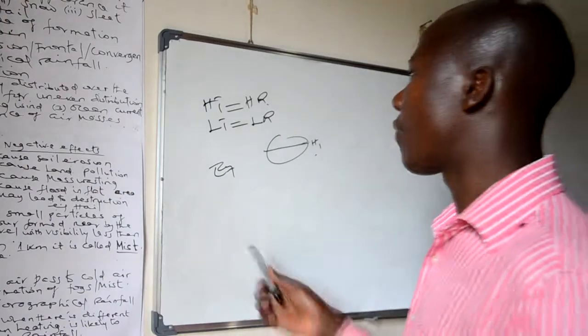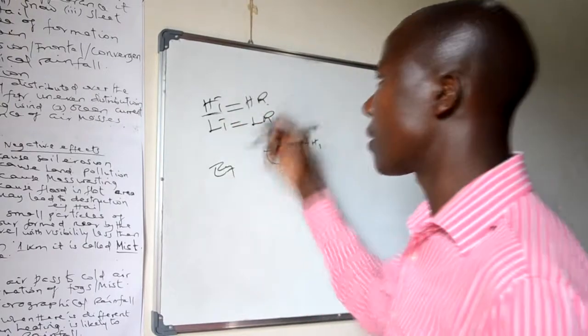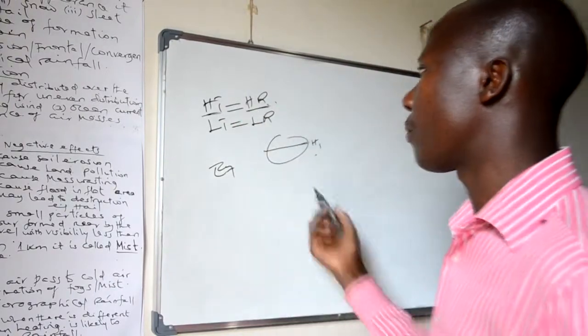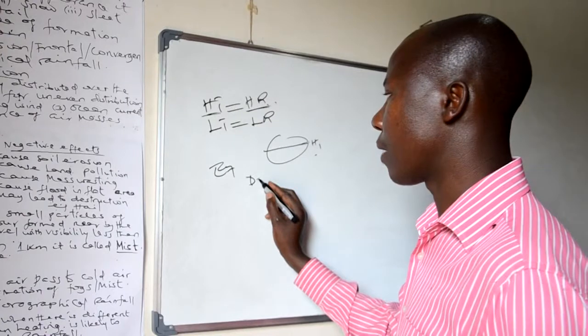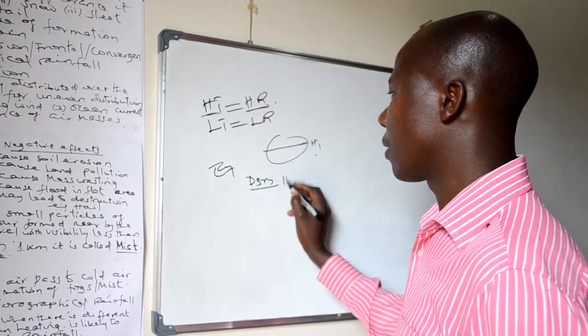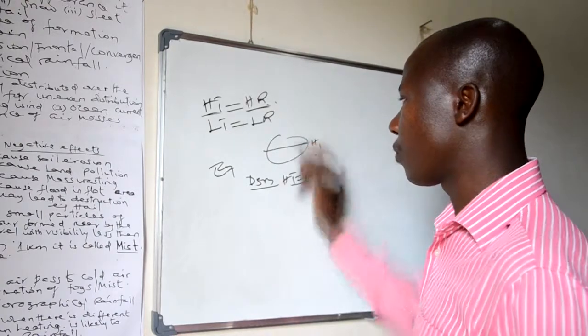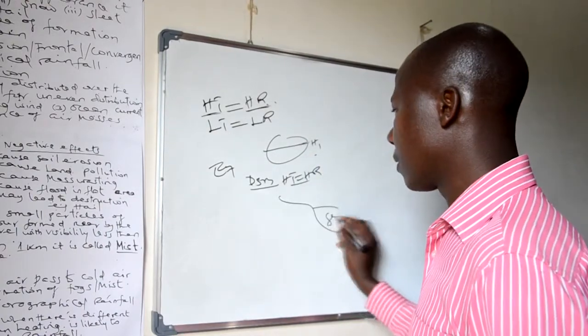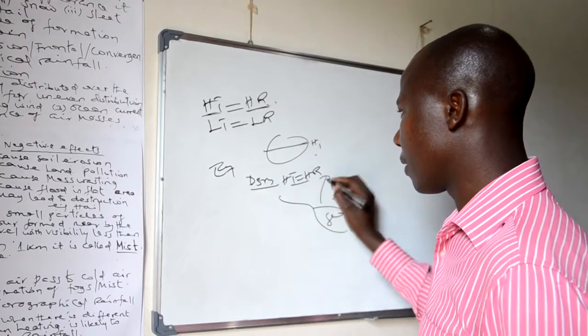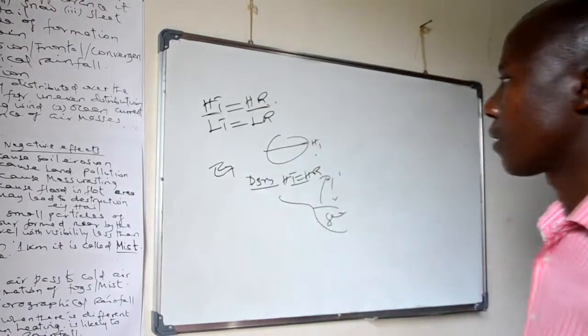Hence, the area which has high temperature receives high rainfall. Example, Dar es Salaam: because there is a high temperature, the rainfall is high, because the heating capacity on the water bodies is large and causes the formation of rain, and that's why there are a lot of floods in that area.